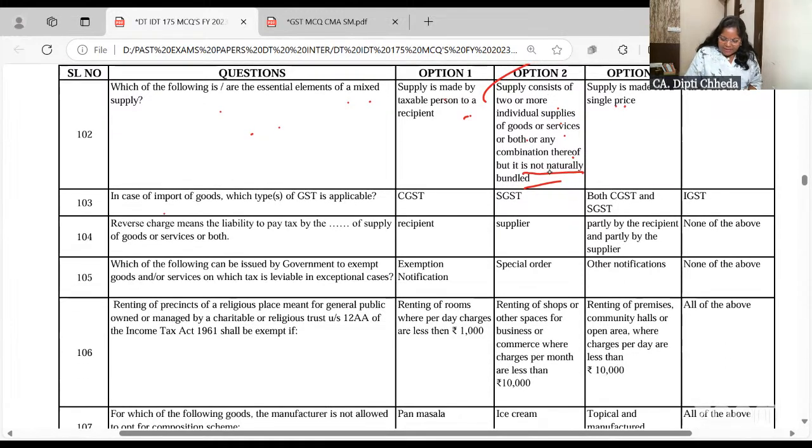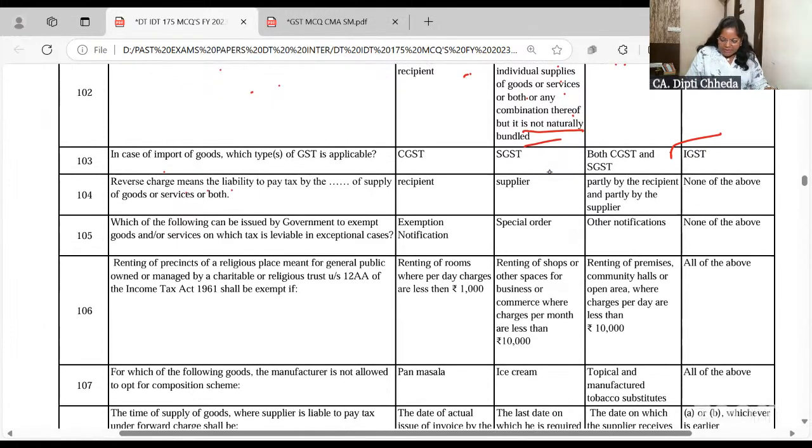Next, in case of import of goods, did you get one thing? We have completed 103, 102 MCQs, 75 were DT, now the remaining 75 we are doing. Then it will be 150. And the last 25 is your MCQs for customs. In case of import of goods, which type of GST is applicable? It's always IGST. Reverse charge means the liability to pay the tax is with the recipient. The recipient will pay the tax on reverse charge.